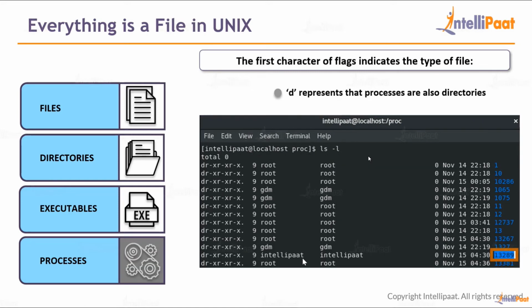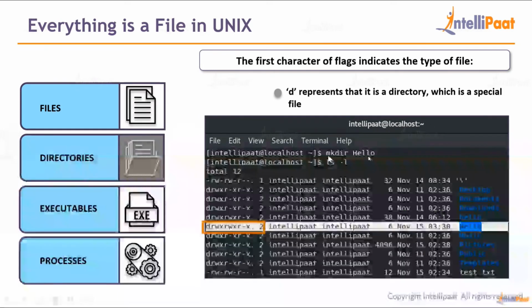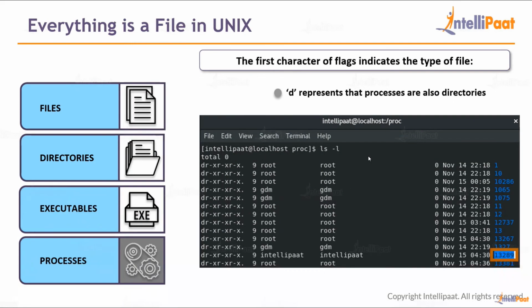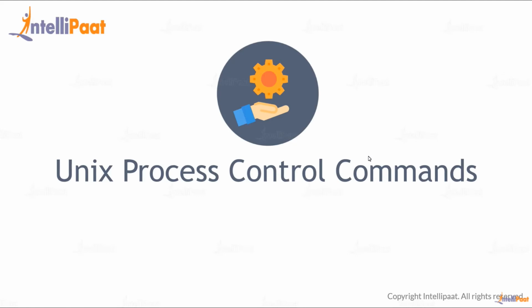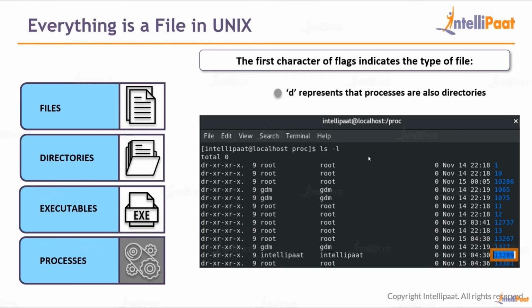And finally, processes. You can see a process running, and that particular process has a process ID. You can see all of these processes and the process ID. And IntelliPad is the user, and this particular process again has read and execute permissions. This is also a file, and you can see the first character of the flags. So this is what was on every single page. Again, even a process is a file in Linux. Even in a UNIX system, it is a file. So we've seen everything is a file in Linux.